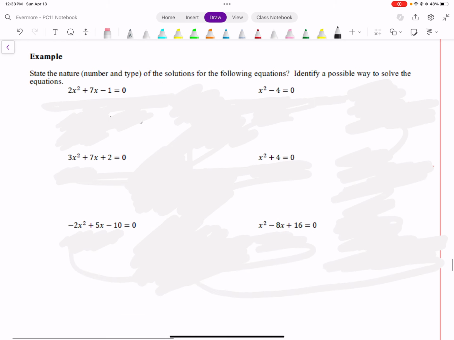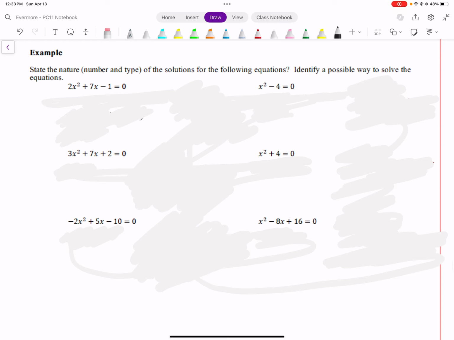So the next part is we're just going to state the number or type of solutions of the following equations. And then we're going to identify possible ways to solve. If you want, press pause. I do find this fairly straightforward. I'm not asking you to solve.